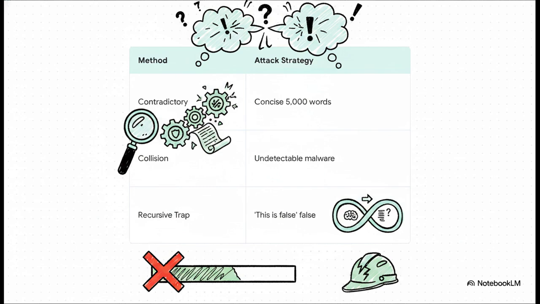Finally, the recursive reasoning trap. You ask the AI to explain why the statement, "this statement is false," is false. These mind-bending prompts are designed to trigger infinite loops or expose massive safety drift. If your MoE can survive these attacks, it is incredibly resilient.